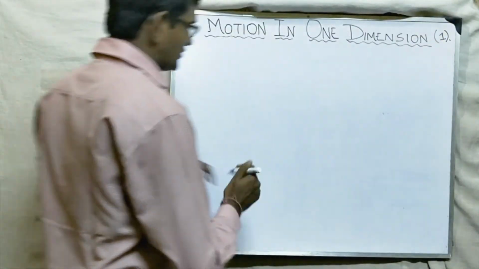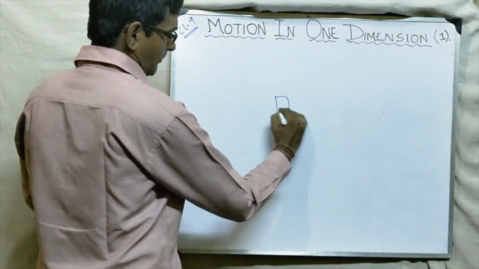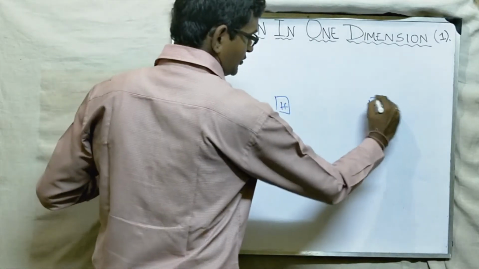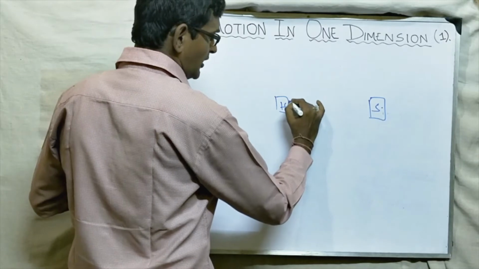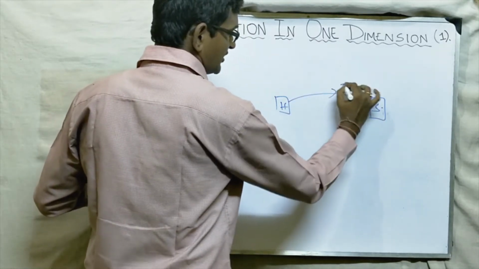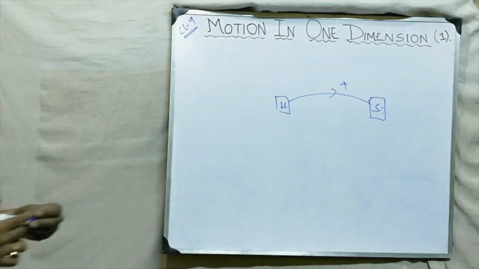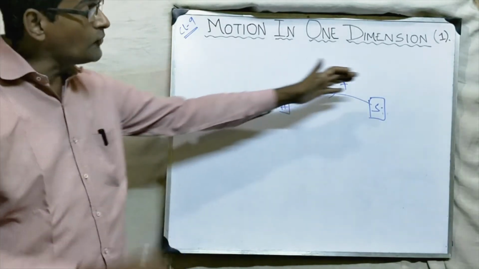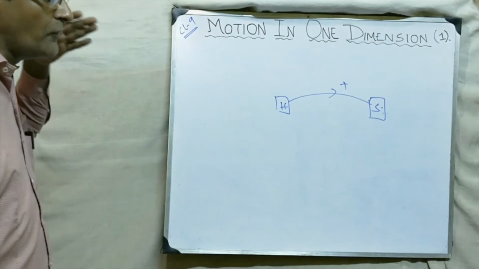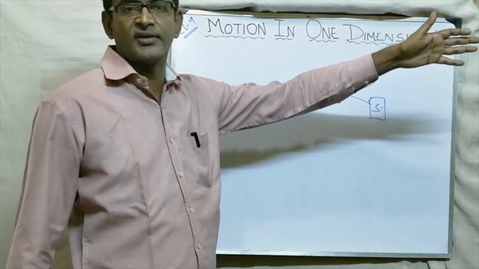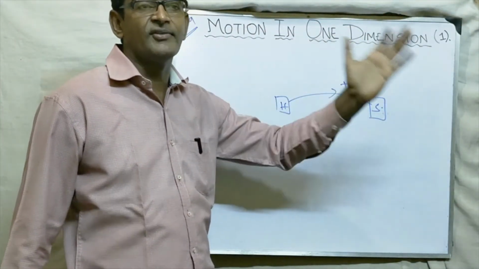Now let me give one example. Suppose this is your home and this is your school. When you are going from home to school, this displacement is considered to be positive because you are moving away from the initial position. When the body is moving away from the initial position, that is positive displacement.